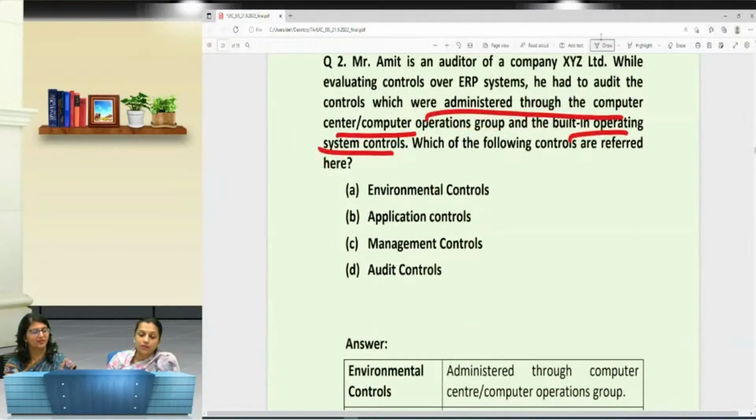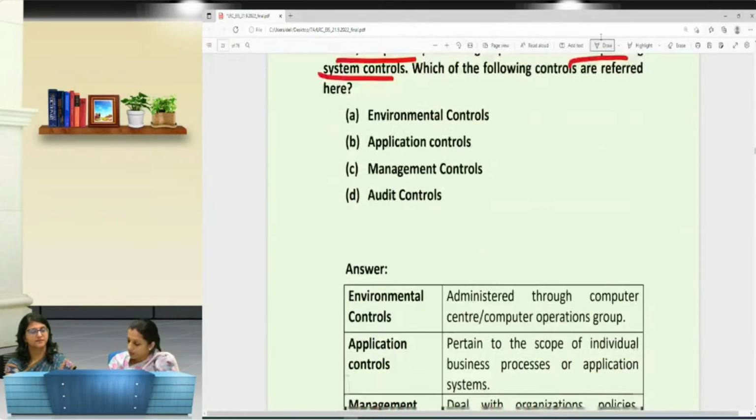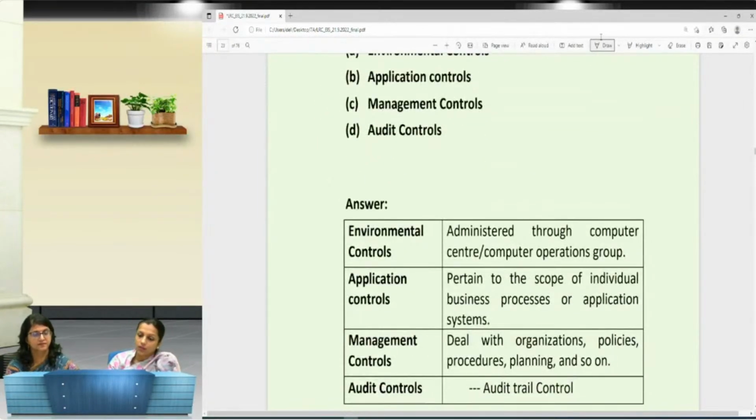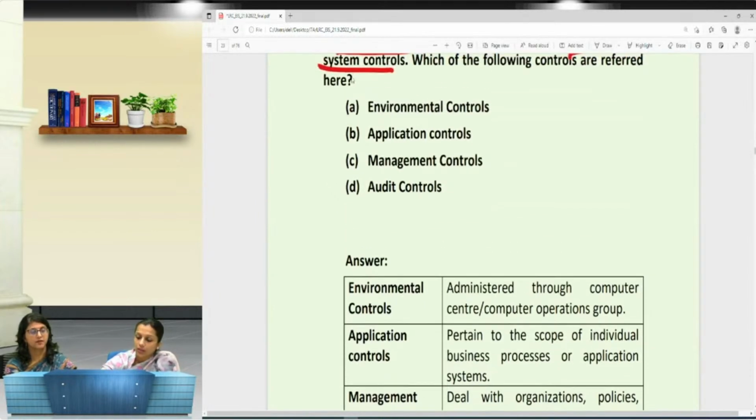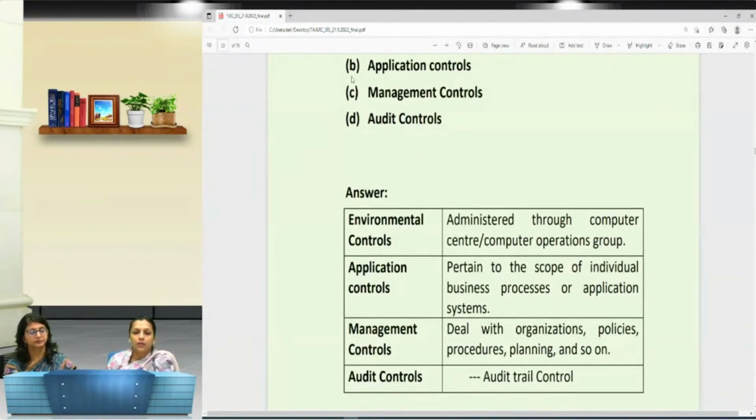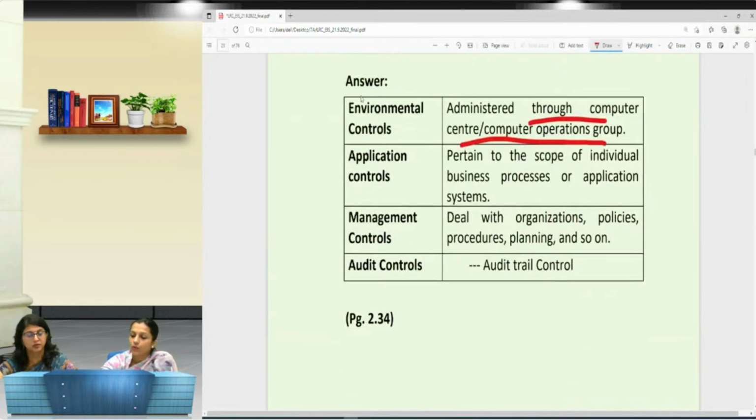As ma'am rightly said, whenever you have such a question, there is one way: I've tried to prepare a table over here, which explains all the 4 controls mentioned in the question with the definition, or you can say the main point. It says environmental controls are administered through the computer center, computer operation group, whereas application control defines the scope of individual business process and application system.